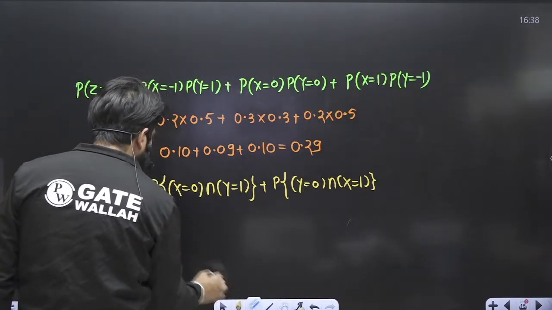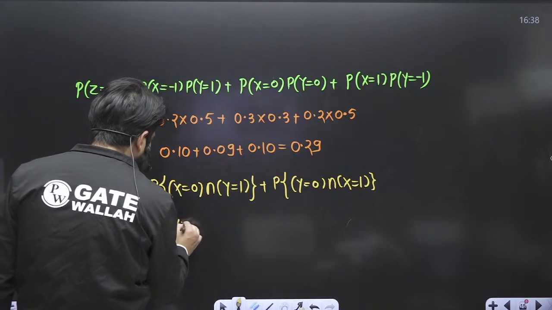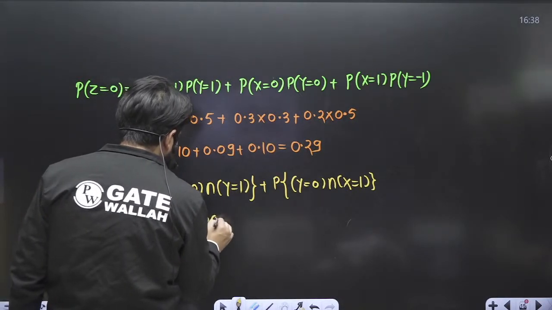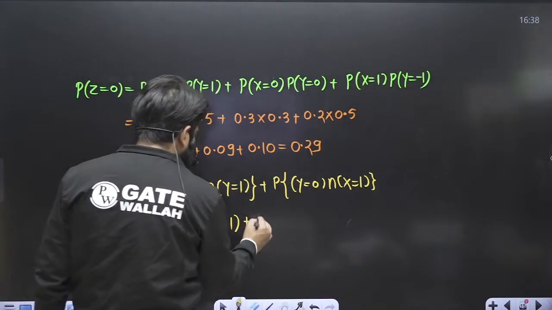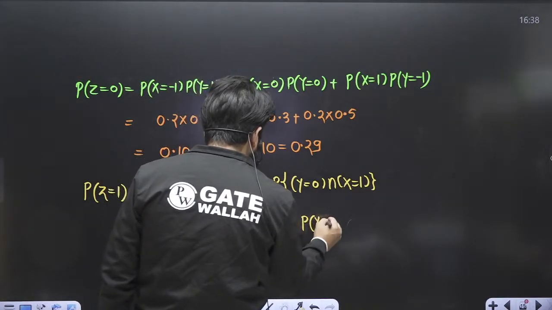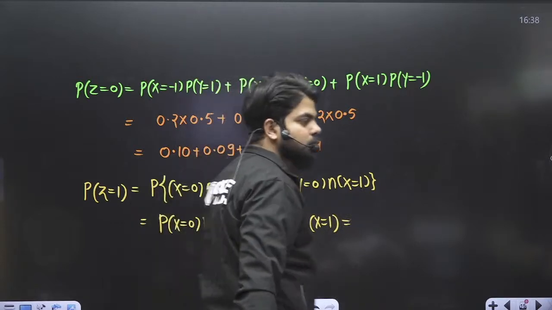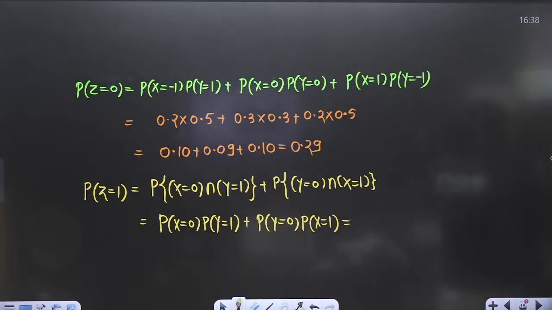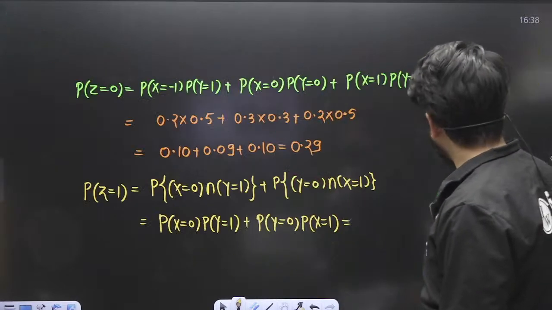Probability of x equal to 0 into probability of y equal to 1 plus probability of y equal to 0 into probability of x equal to 1. Okay, so once you put all the values, this comes out to be 0.2 into 0.3.